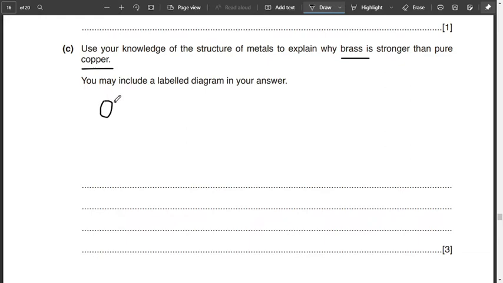Because it's pure copper, this is Cu, all of this is Cu. This is pure copper. Please forgive me for my horrific drawing.